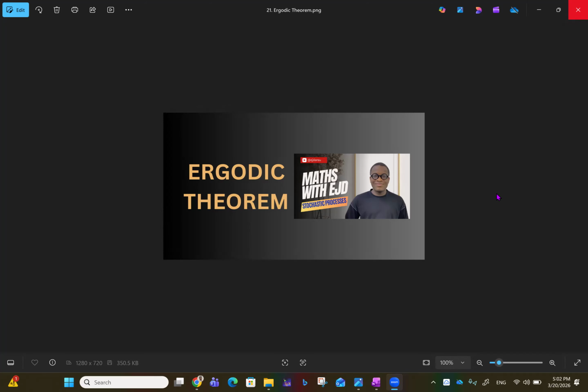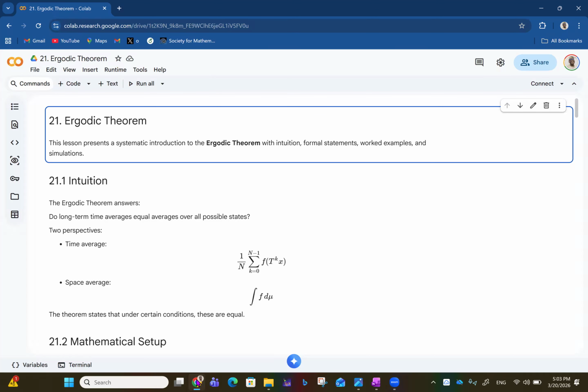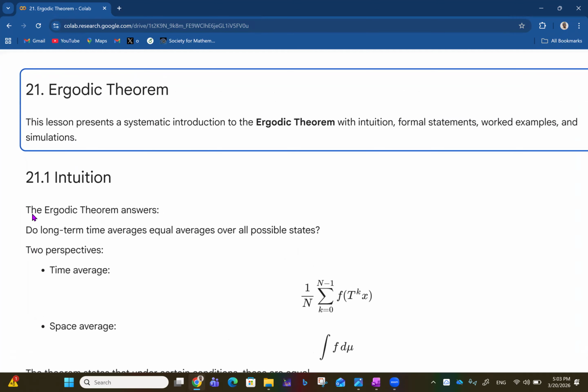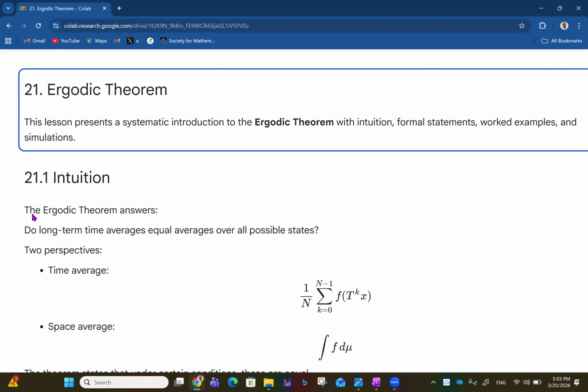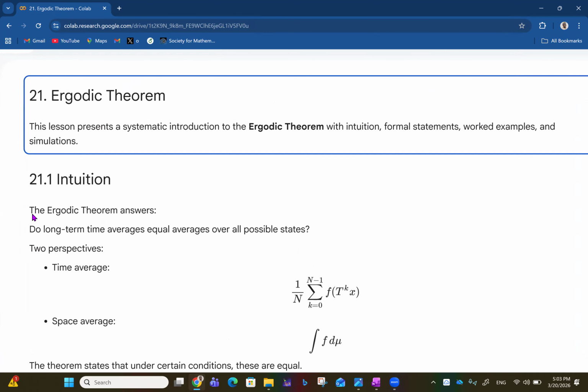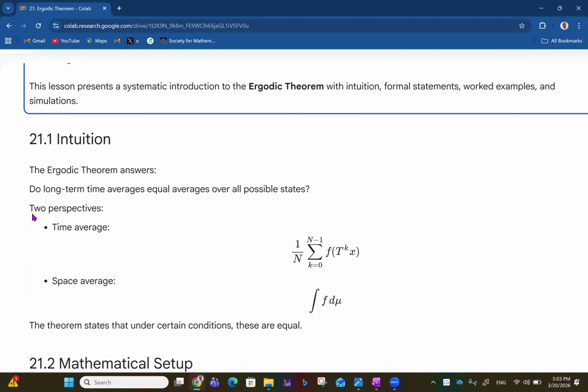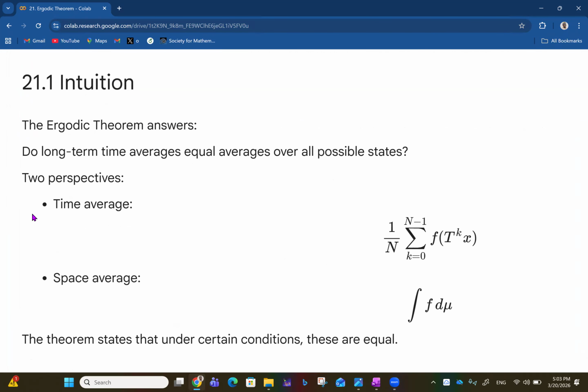We continue with discrete Markov chains as we look at the ergodic theorem. This lesson presents a systematic introduction to the ergodic theorem with intuition, formal statements, worked examples, and simulations. First of all, let's start with the intuition about the ergodic theorem.